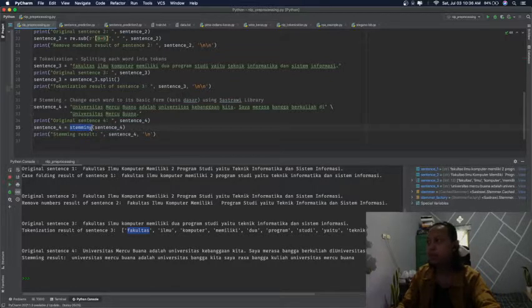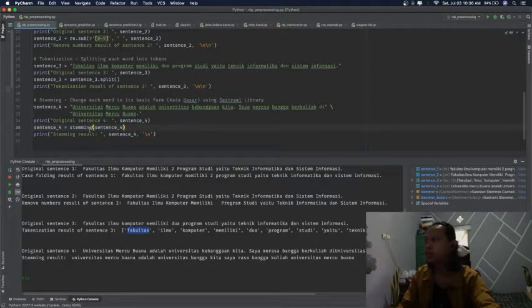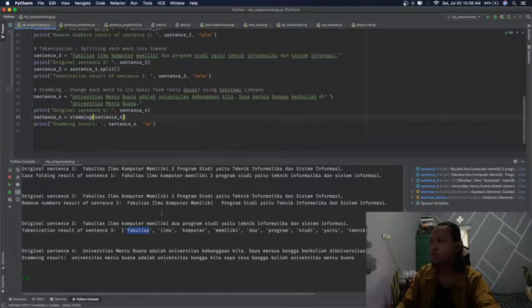Again for stemming I use the function created before that uses the stemmer factory from Sastrawi. So I just call the function and put the sentence as a parameter. This is the original text and this is the result.